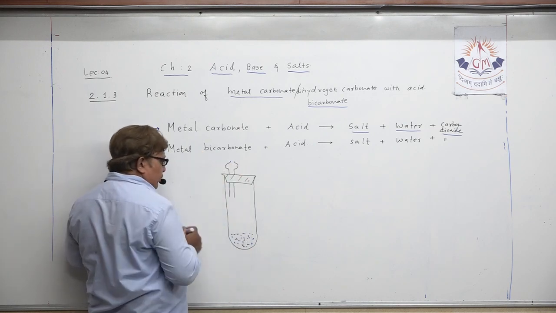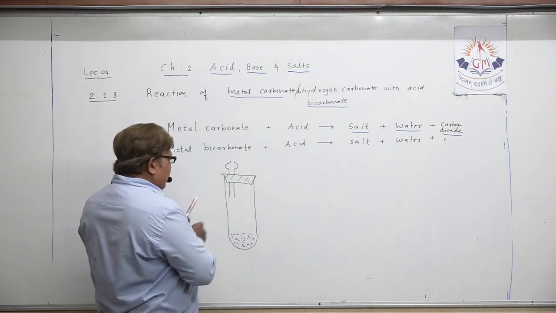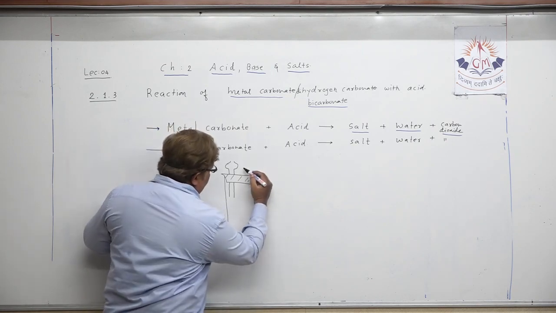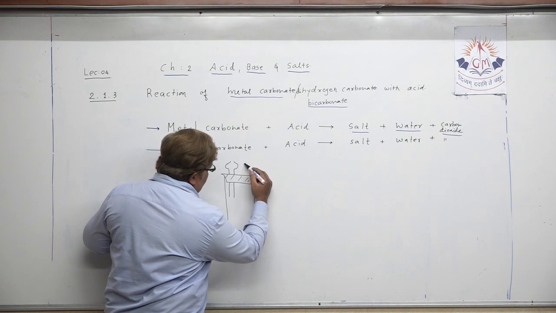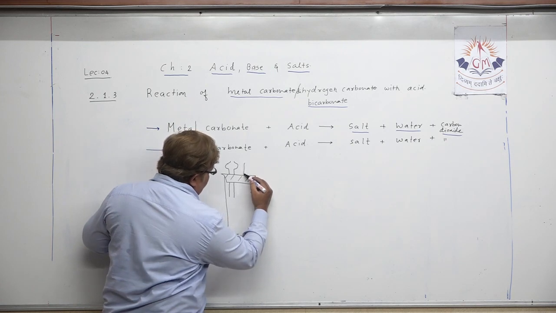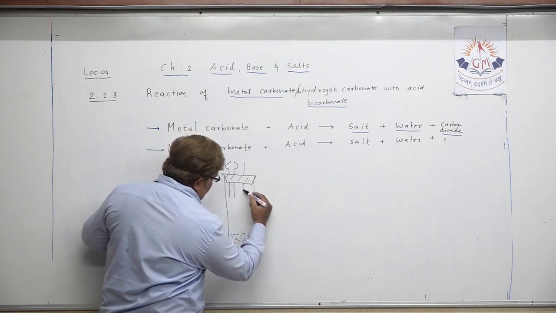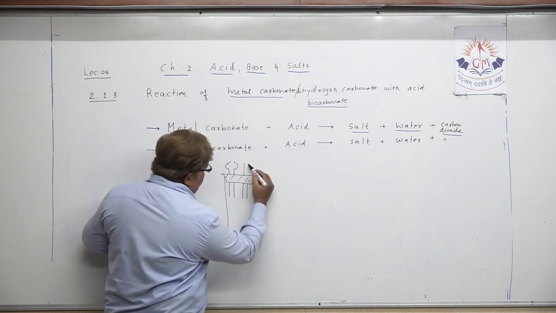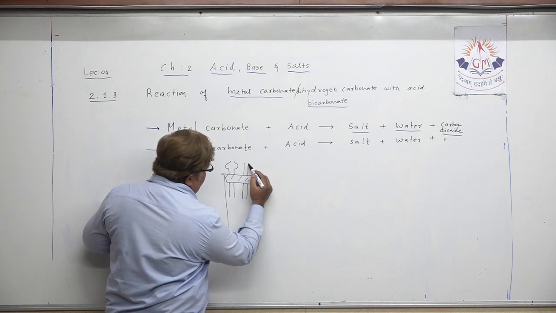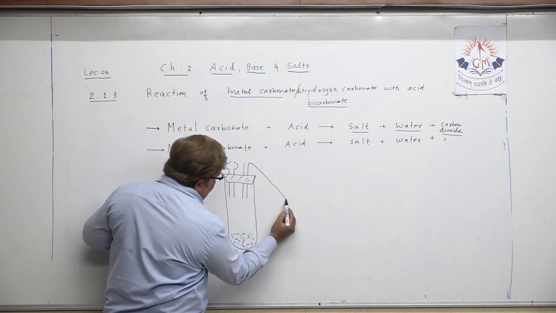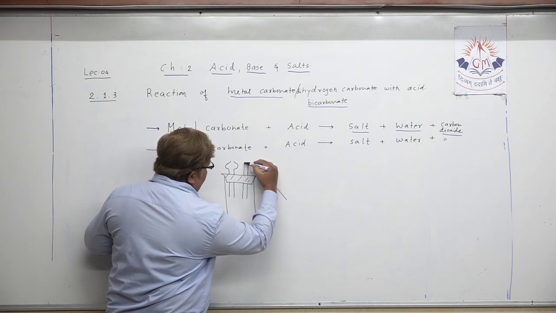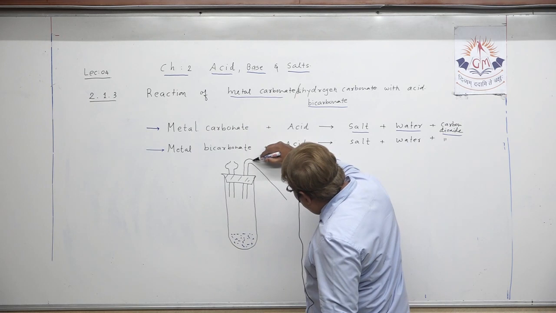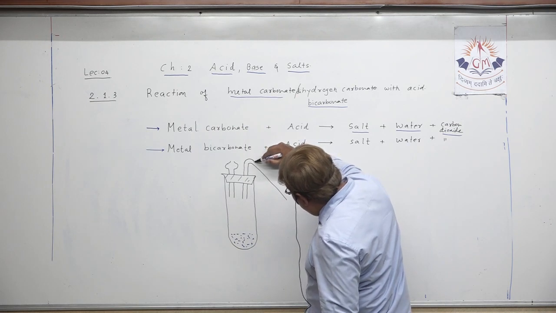Acid is poured from here, and when gas is produced, as you know, the delivery tube has to be shown, and that delivery tube will transfer the gas from here to another tube. Now my dear student, when the gas produced is transferred here,